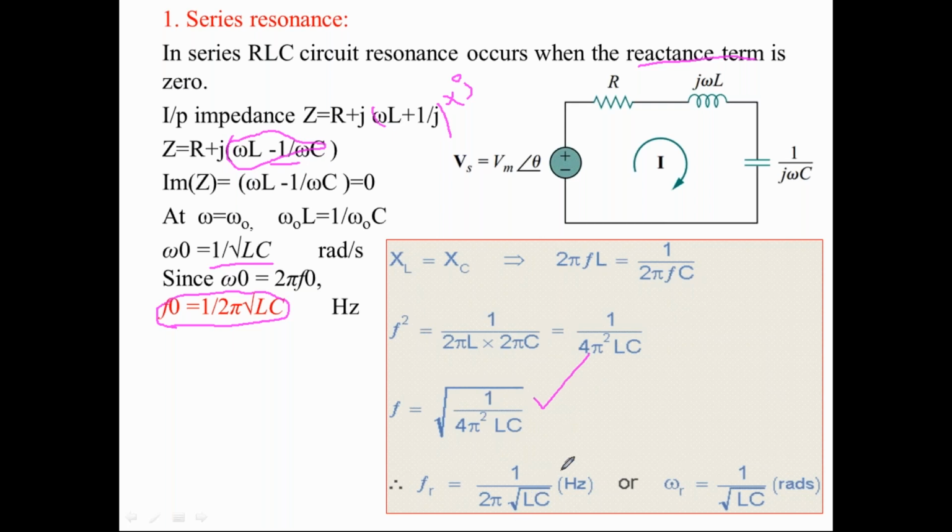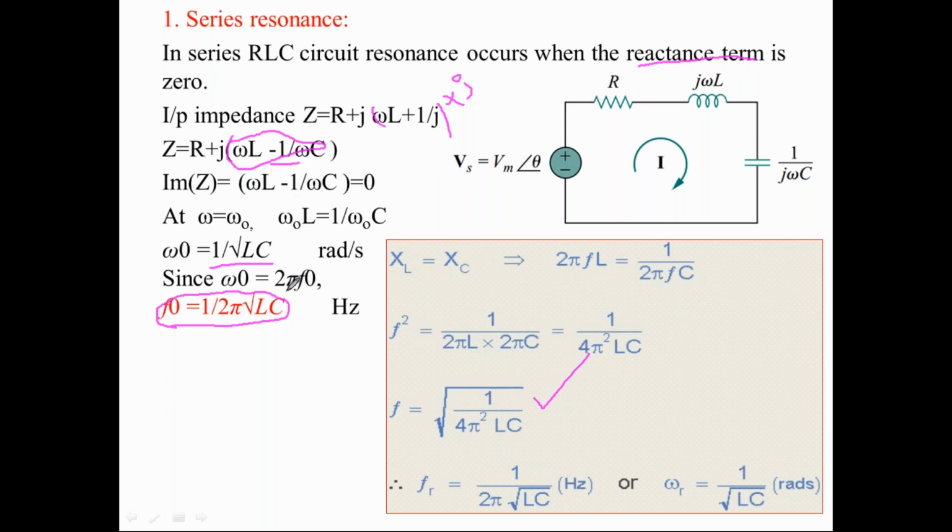So the resonant frequency is the frequency at which resonance is going to occur. For the case of a series RLC circuit, the condition for resonance is that the reactance term should become equal to 0.